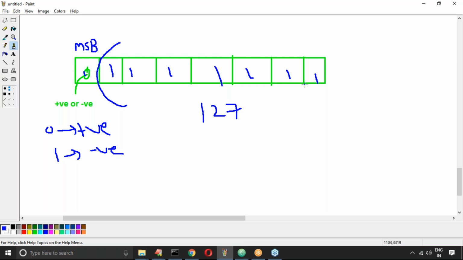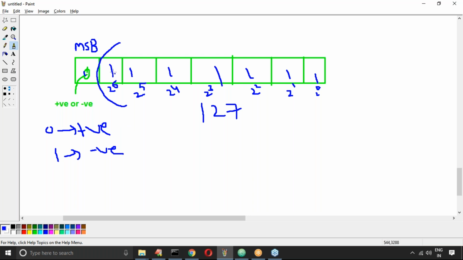Can you please convert into the decimal? 1 into 2 power 0, 1 into 2 power 1, 2 square, 2 power 3, 2 power 4, 2 power 5, and then 2 power 6. Do you know binary number to decimal conversion?